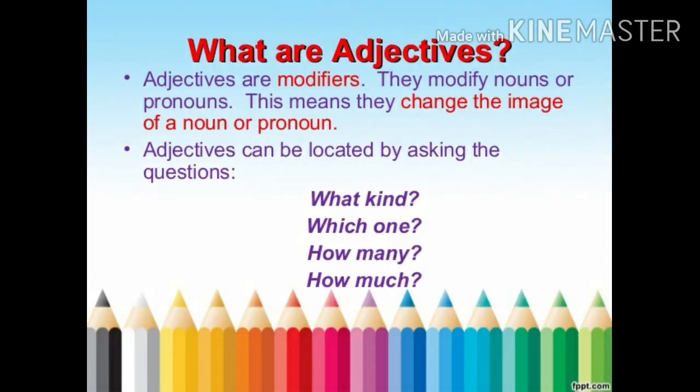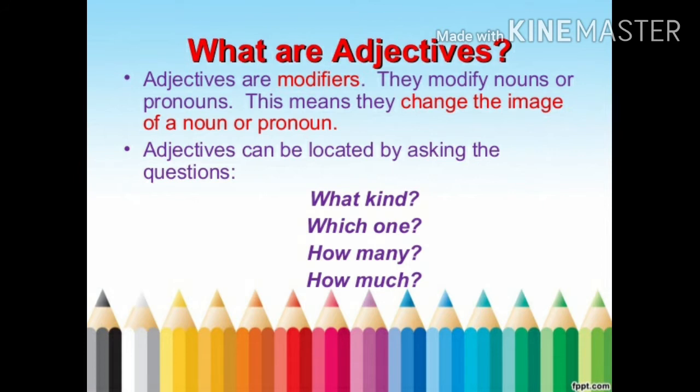Now another definition of adjectives: modifiers. They modify nouns or pronouns. This means they change the image of a noun or pronoun. So as we know, adjectives describe the noun or pronoun. Modify means change. So they can change the image of the noun and pronoun.